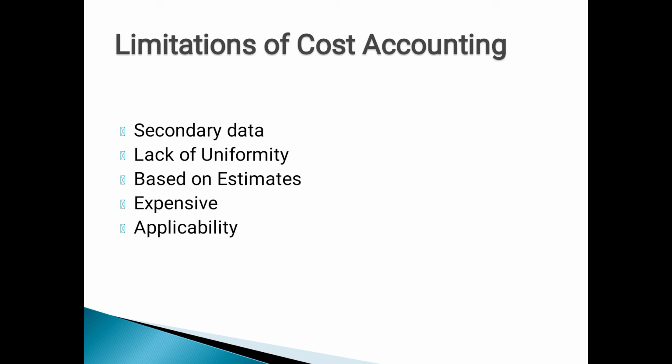Then under the financial accounting system, only actual facts and figures are entered, so that it reflects the real view of those records. But in the case of the cost accounting system, partially actual figures and partially estimated figures are used. So the estimation sometimes goes wrong.